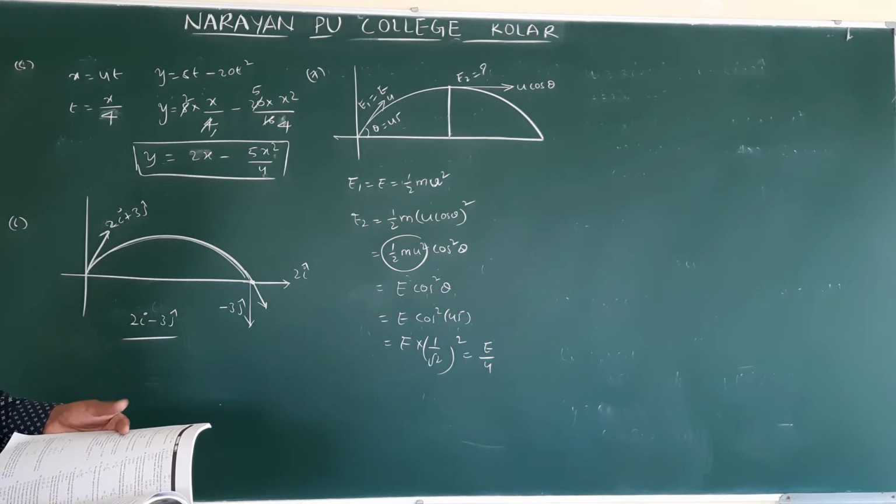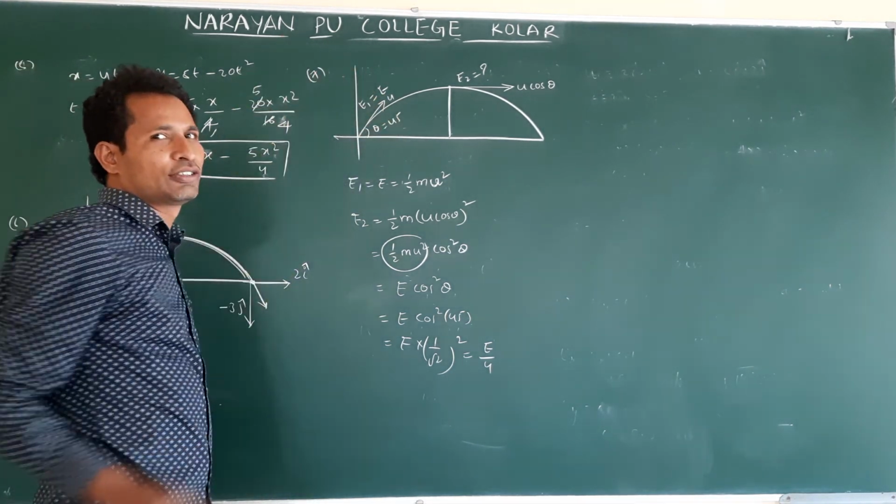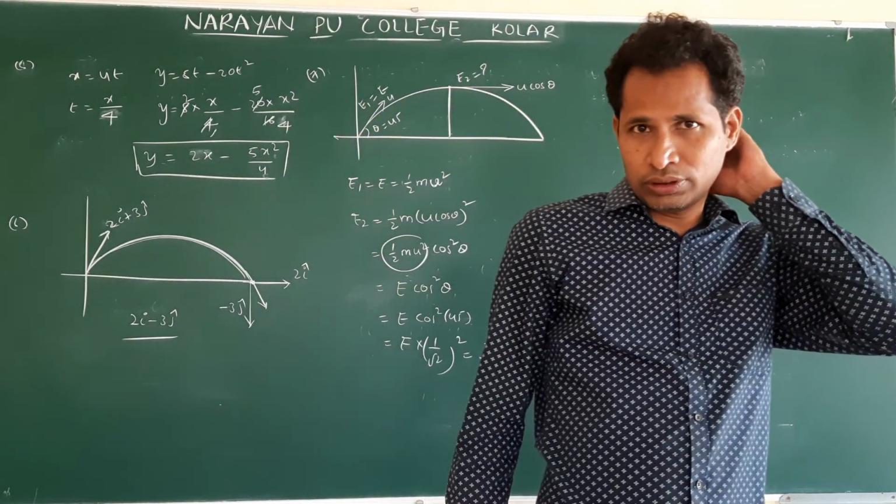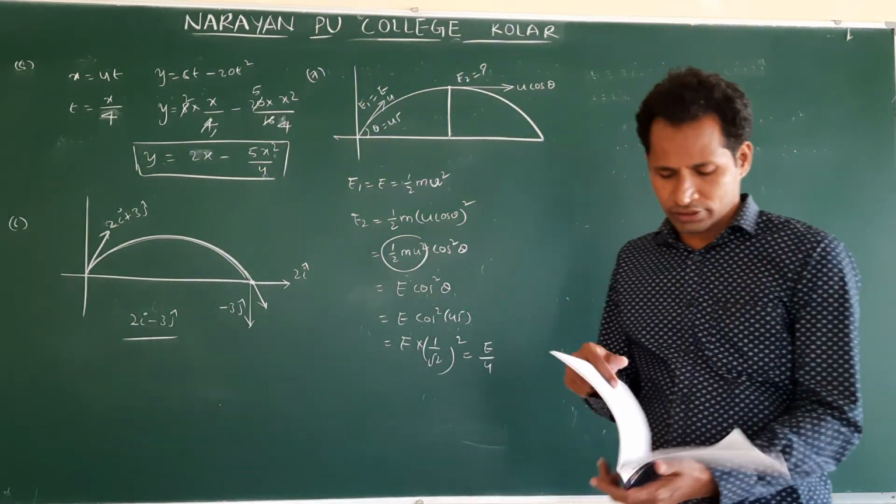Seventh is E by 2. This is an important model question. Okay, the kinetic energy expression I hope you all know. Yes or no? Half m v square.